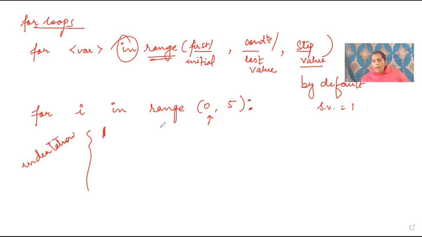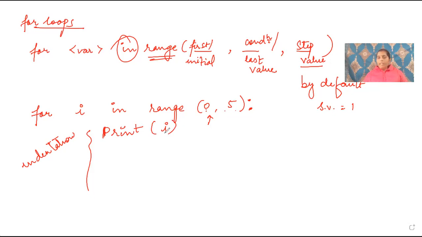Or let us suppose I am going to write 2 or 3 lines after this indentation. These 3 or 4 lines will be repeated 5 times. Why 5 times? Because 0, 1, 2, 3, 4. It will not take 5 as the condition. It will always take a position lesser than the last value. Let us suppose I am writing for i in range 0 to 5, print i.